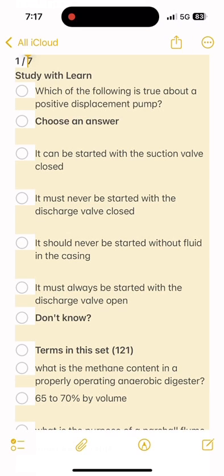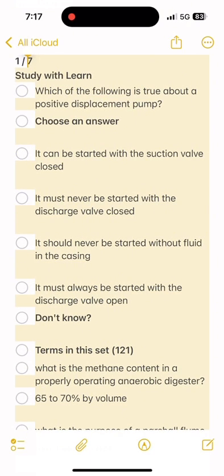Choose an answer. It can be started with the suction valve closed. It must never be started with the discharge valve closed. It should never be started without fluid in the casing. It must always be started with the discharge valve open. Don't know. Terms in this set.